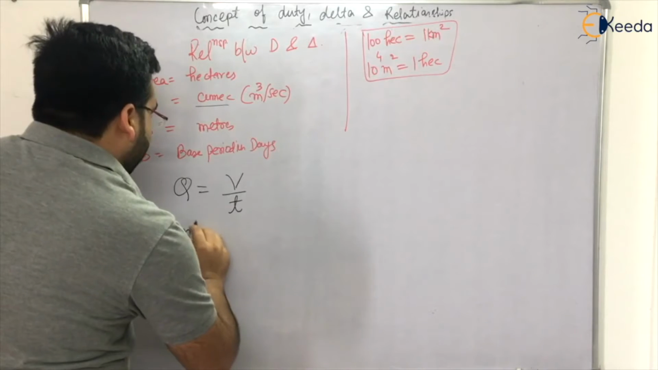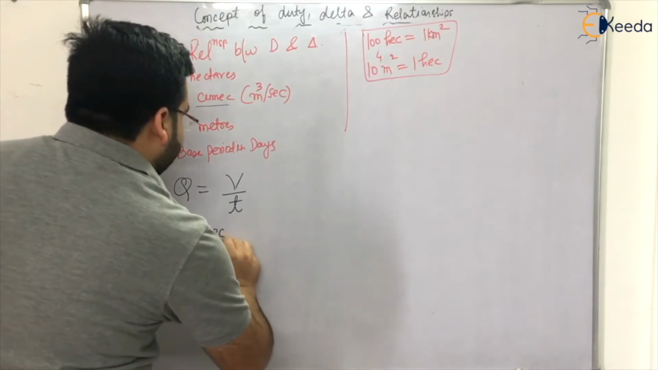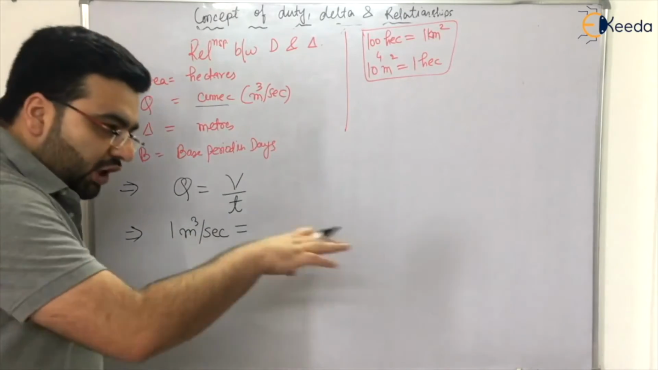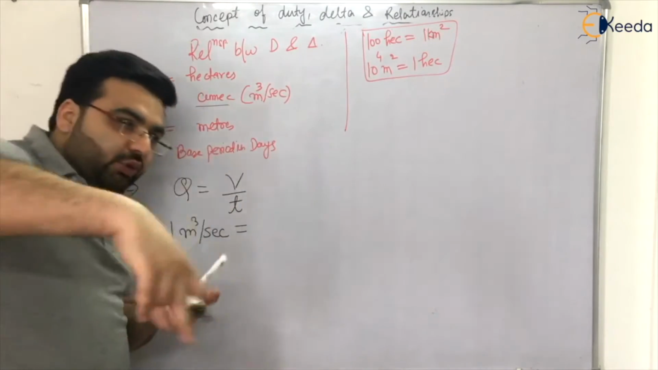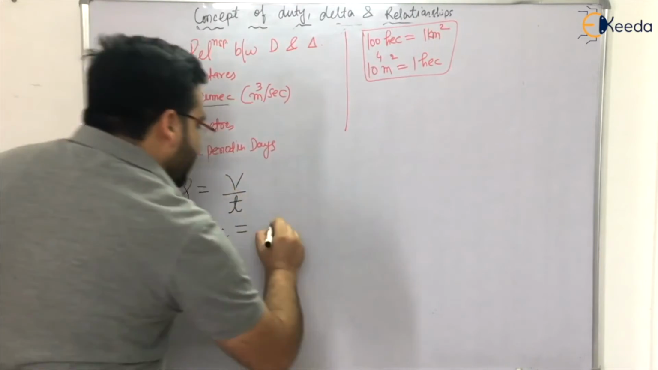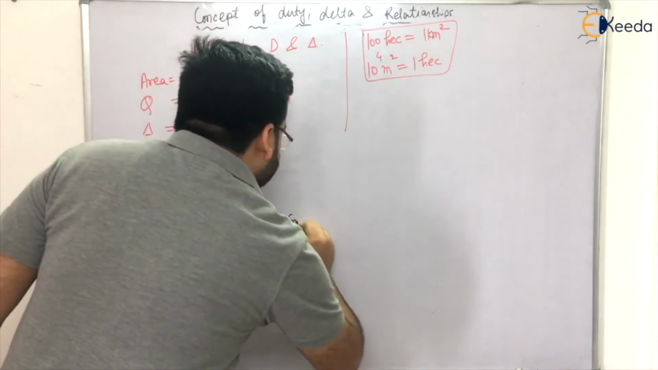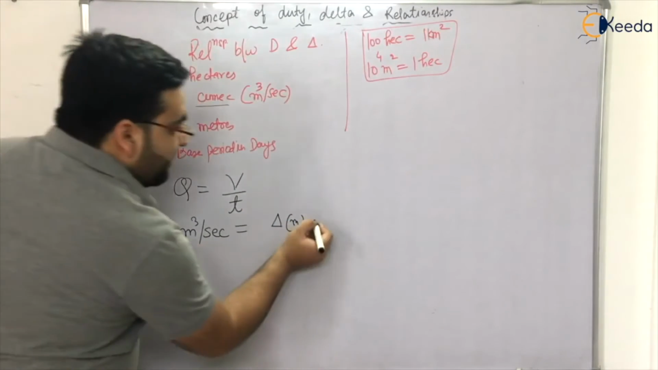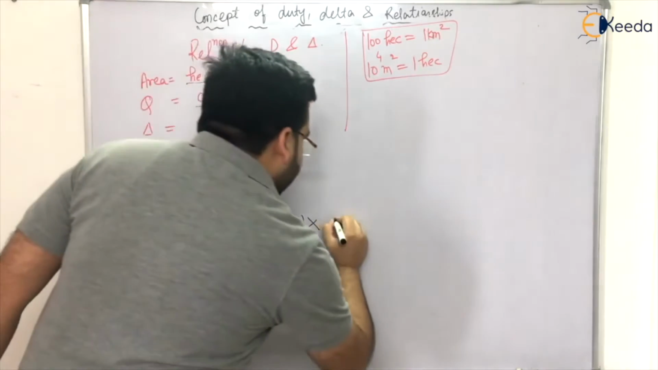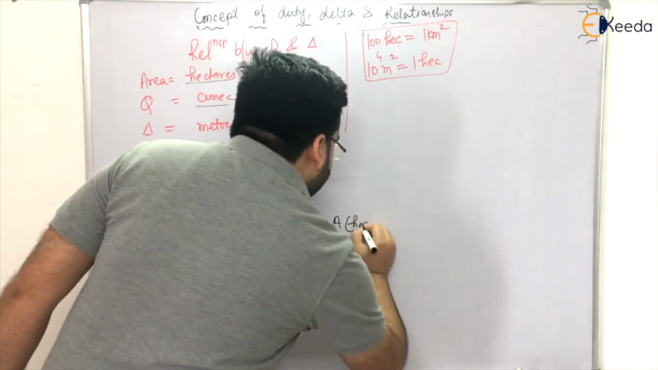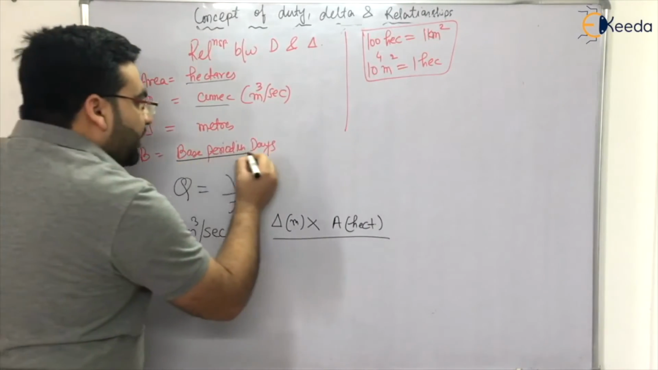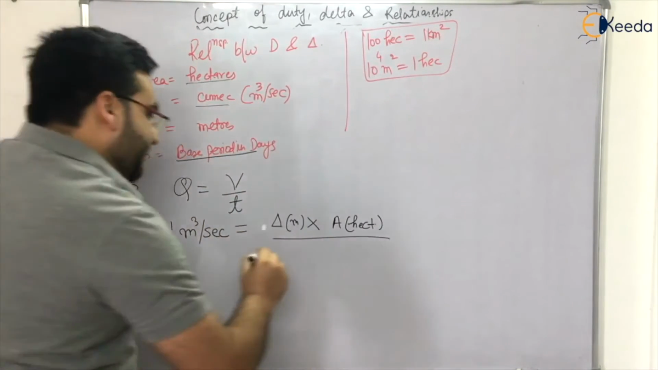So 1 meter cube per second is equal to volume. What is the volume of water applied? Volume of water will be equal to the depth of water times the area of that particular land. So I will say the depth of water is delta, which is in meters, in brackets I am also adding the units, multiplied by the area, which is in hectares, divided by time. For how much time? For the base period, which is in days, divided by B.